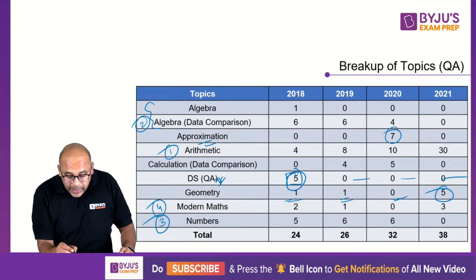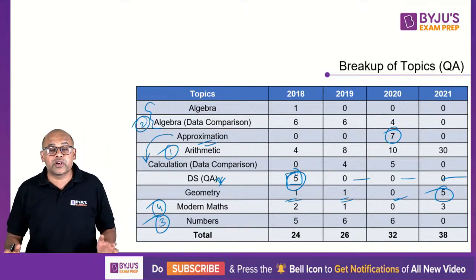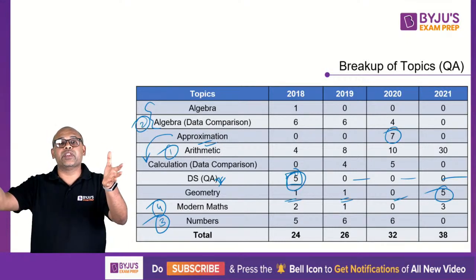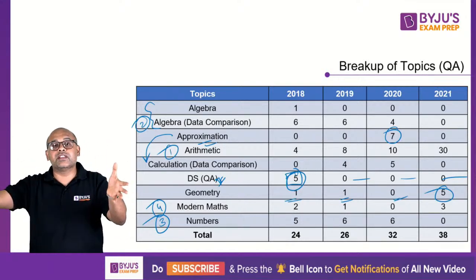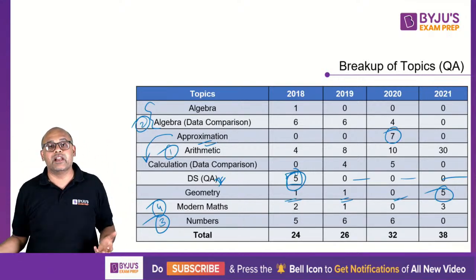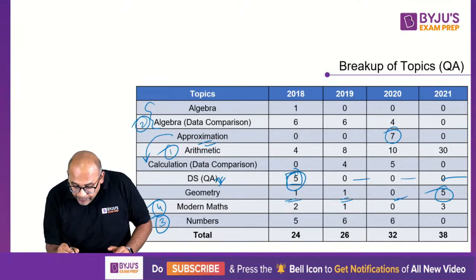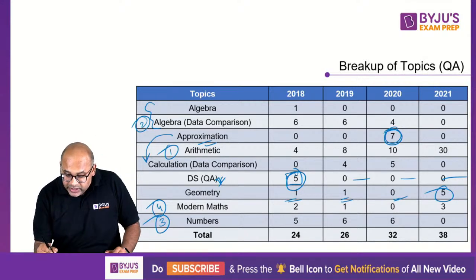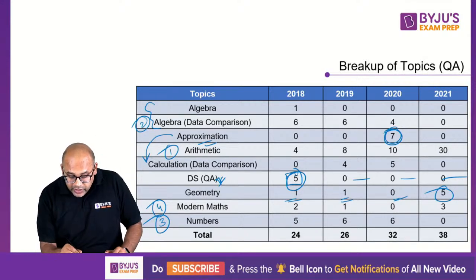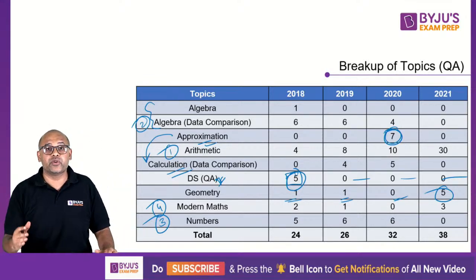But again, these approximation questions are anyway pushed into calculation also, because they'll say X is, they'll give you a statement, you have to simplify it. Y, they'll give you another statement, you have to simplify it and compare the simplified values. If you notice, the 7 questions on approximation came only in 2020, and they started pushing these questions into data calculations or data comparison within calculation itself. You'll see what I mean when I show you the examples.